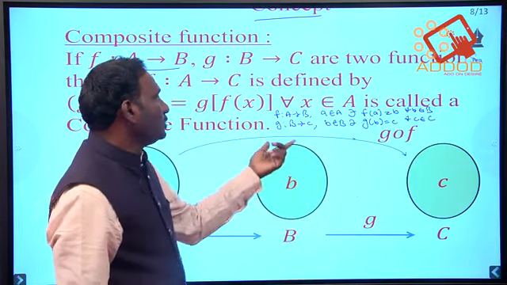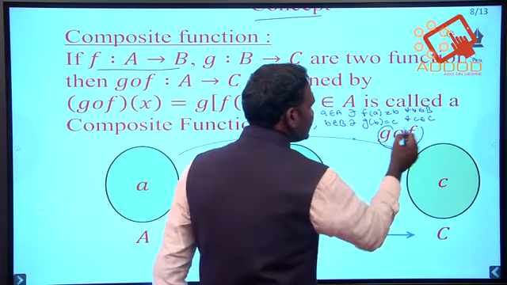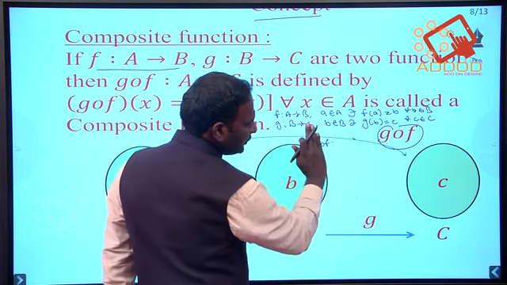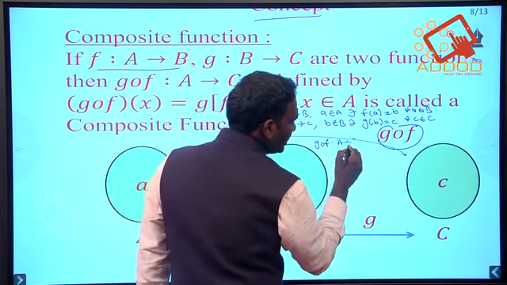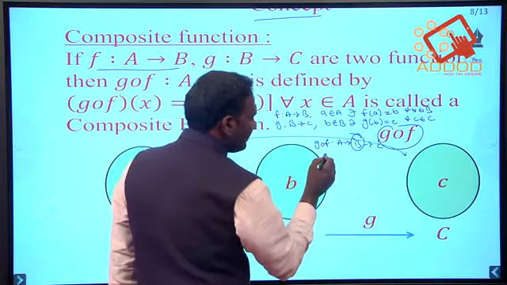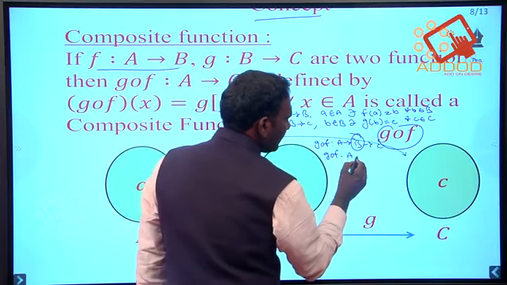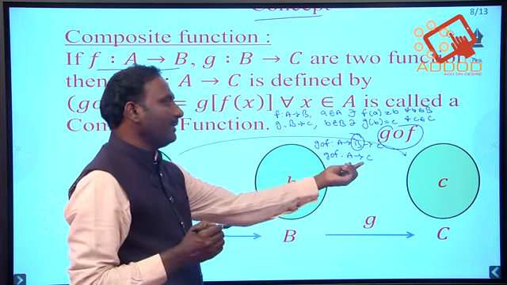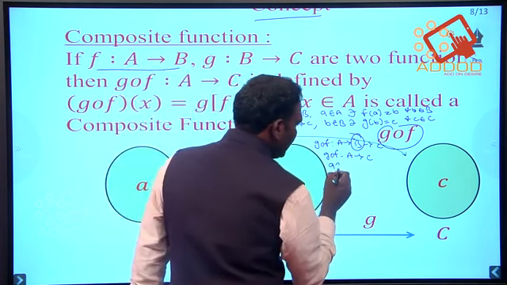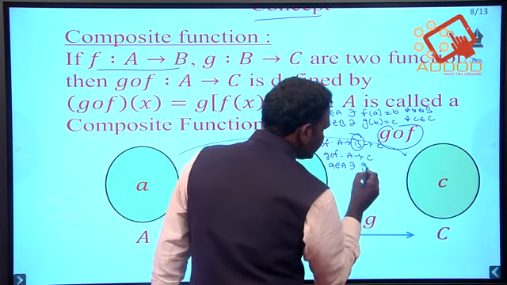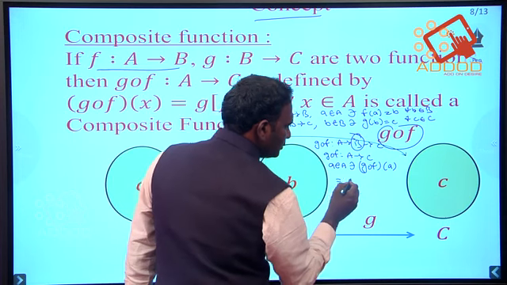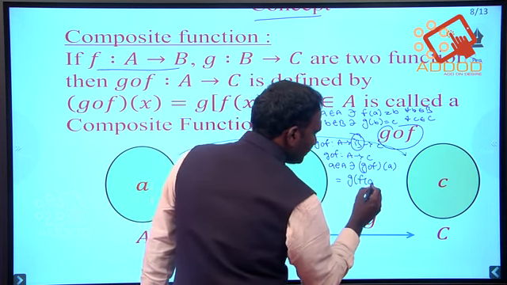Now here we are clubbing two functions as one function by taking g circle f. In the sense, f is from A to B and g is from B to C, we can skip B. So here we can write g circle f from A to C. So here the domain is A and the codomain is C for g circle f. So I am taking domain element a belongs to A such that g circle f of a is equal to g of f of a.